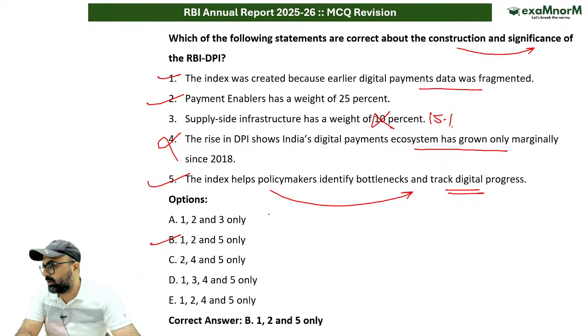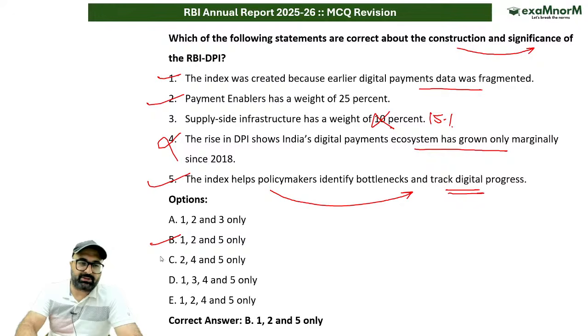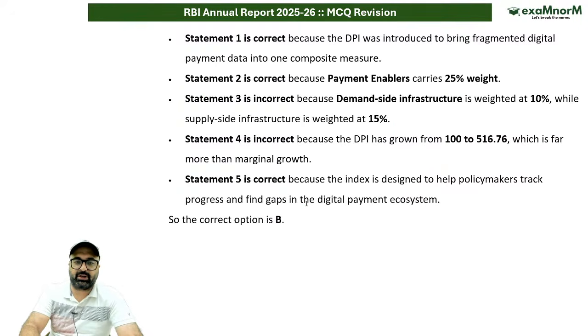ठीक है जी. Clear हो गया point? My bad, my bad. ठीक है. 2 and 5 are the correct answers. Shall we move ahead? Okay, check out the solution. Here you have the solution. Now I'll move on to the next question.